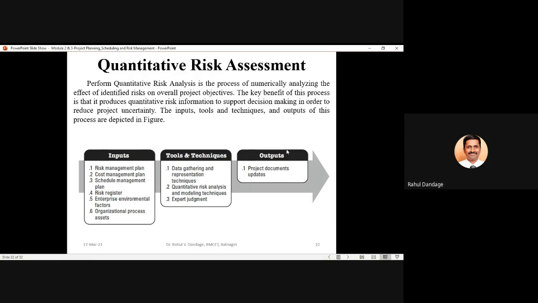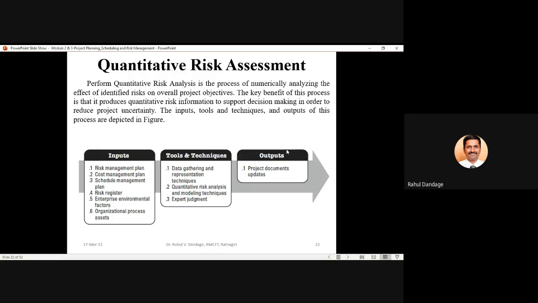But we are not applying any quantitative techniques or numerical methods to analyze the identified risks. In quantitative risk assessment, we go for numerical methods through which we can understand the effect of the risk on your project objectives.